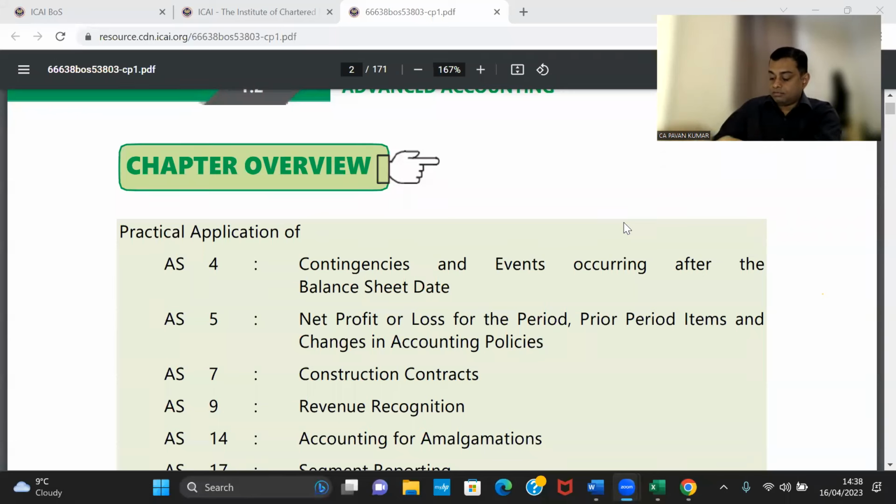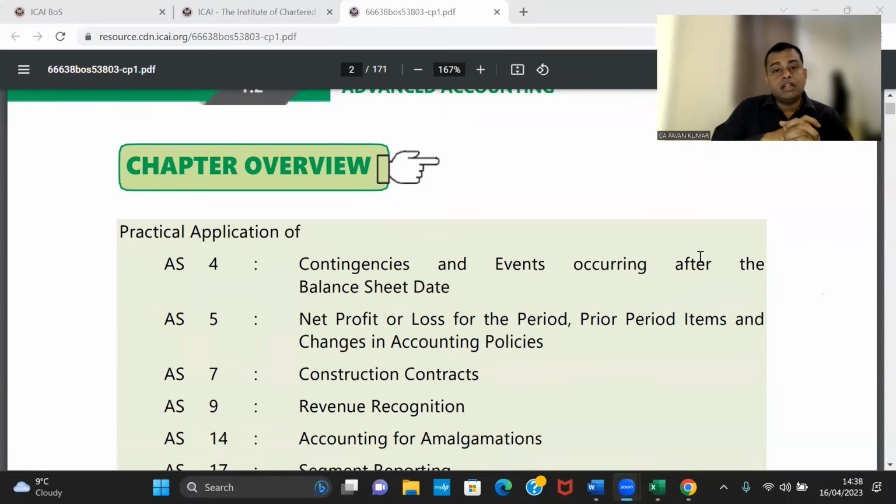So after the holy period of Baishaki, Vishu, Tamil New Year, we are starting our accounting standards revision preparation. Thanks to ICAI for conducting this. Today we are going to discuss a last-minute, quick revision of accounting standards from Paper 5, that is Advanced Accounting.